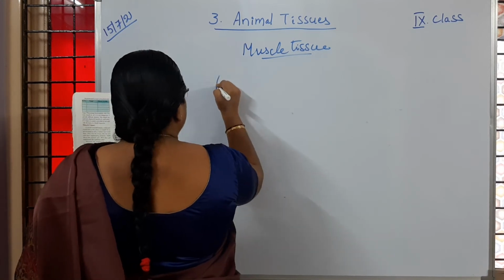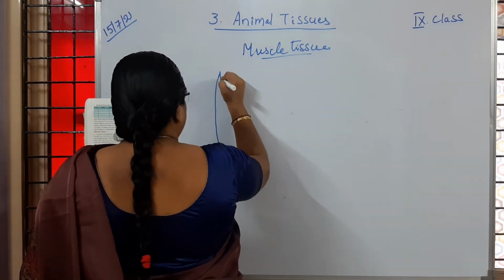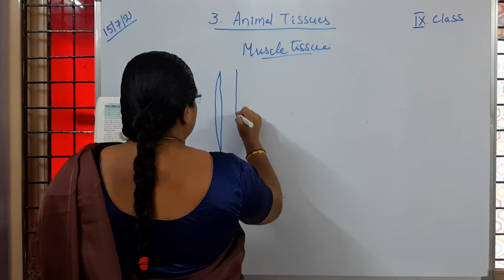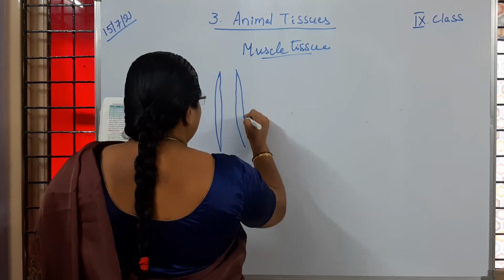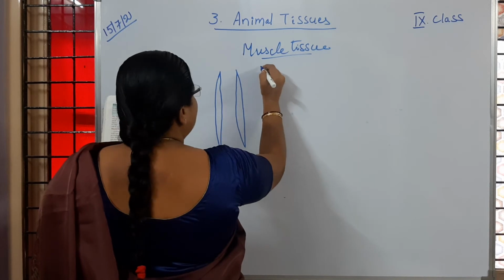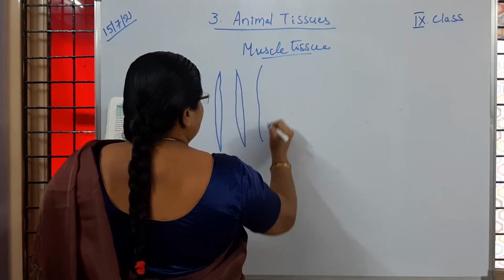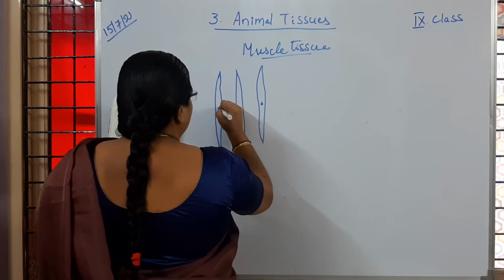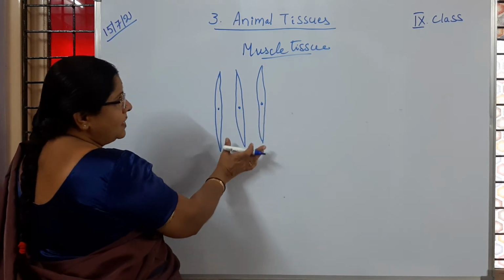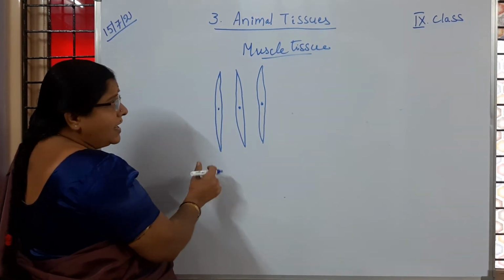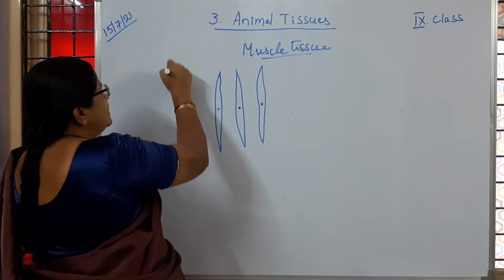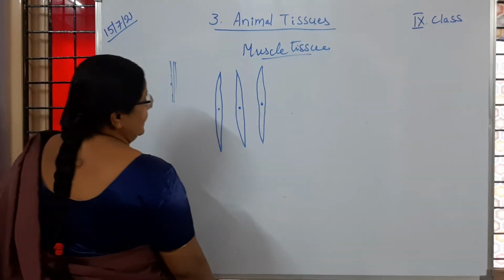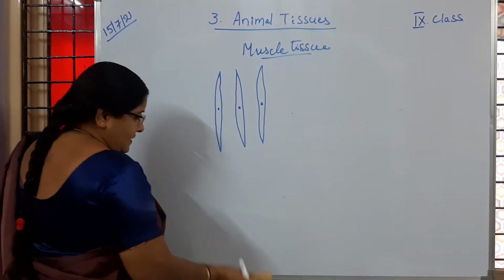So first, non-striated muscle, if we see. In the permanent slide of non-striated muscles, if we observe, they look like a spindle shape. So spindle shape muscles are observed in certain parts of our body. The cytoplasm of this non-striated muscle does not have any striations. Striations means just like lines. Lines means fibers, they are not present. So that is the reason they are called non-striated muscle.